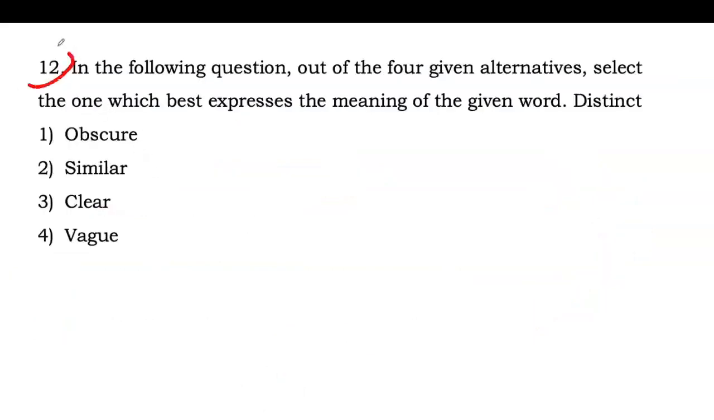Next one is question number 12. In the following question, out of the four given alternatives, select the one which best expresses the meaning of the given word. And the word we have is distinct. Distinct का आपको क्या करना है? Synonym. So obscure, similar, clear, vague. Comment your answers for question number 12.